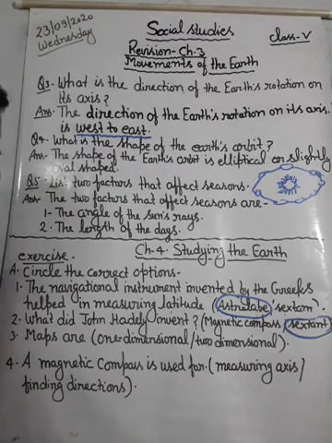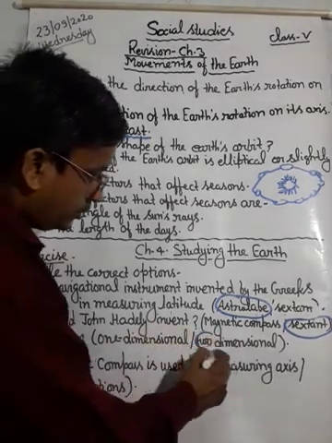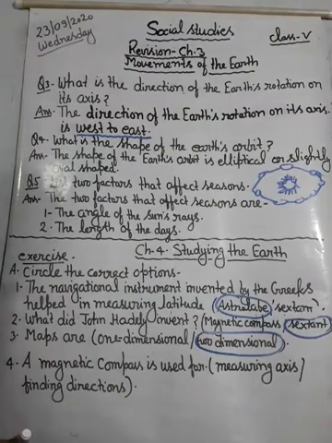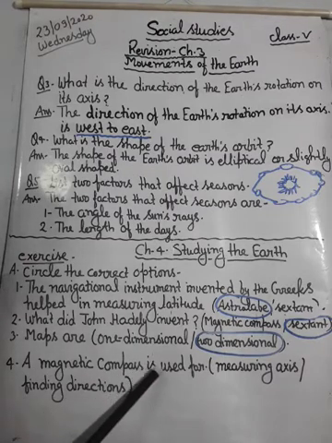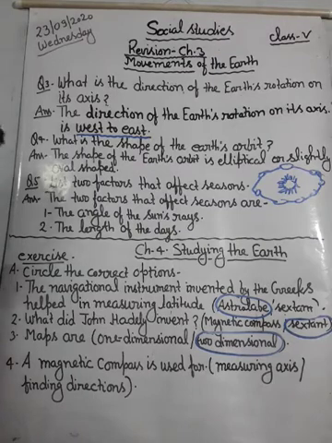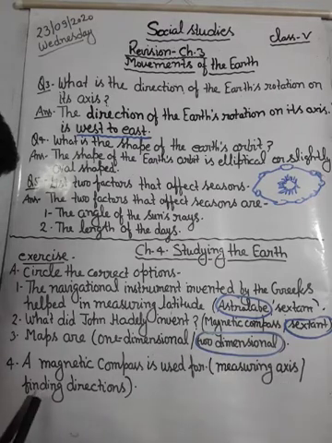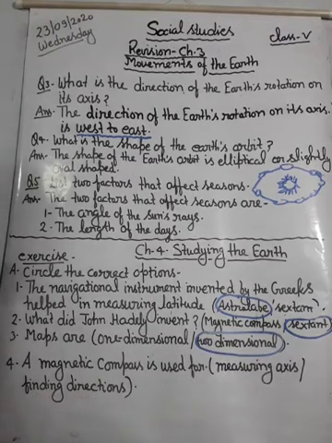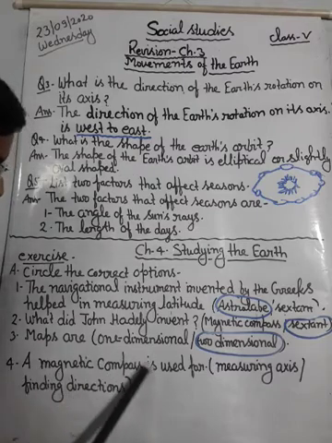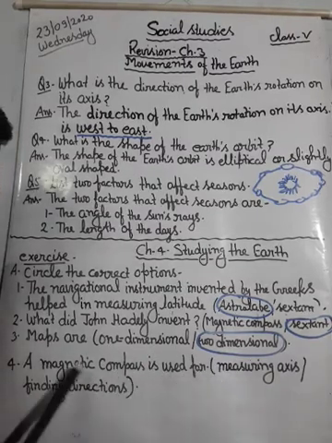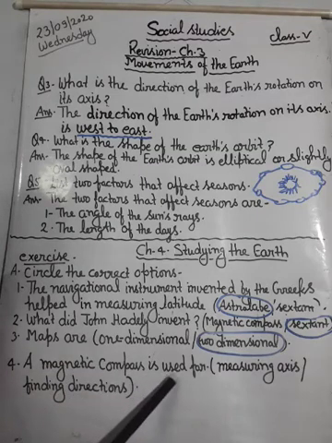Maps are one-dimensional or two-dimensional. So the right answer will be maps are two-dimensional. Next and the last one is, the magnetic compass is used for what? The answer will be measuring axis and finding direction. What will be the right answer? Magnetic compass. We all know that a magnetic compass is used for finding direction.